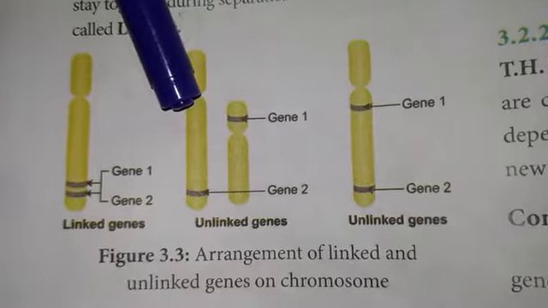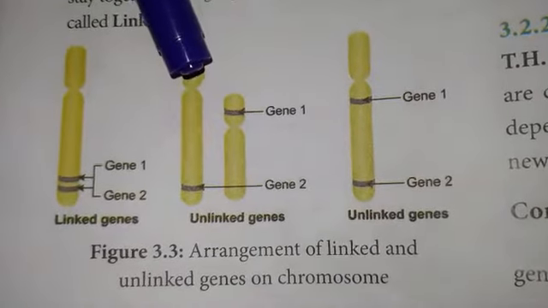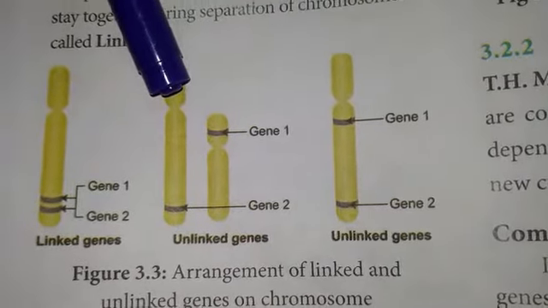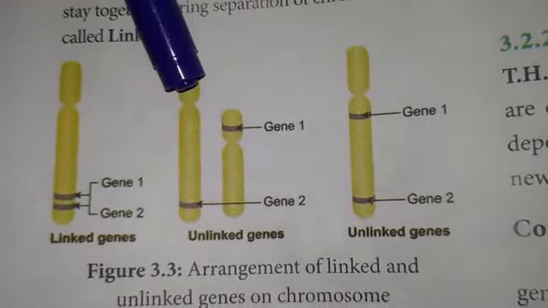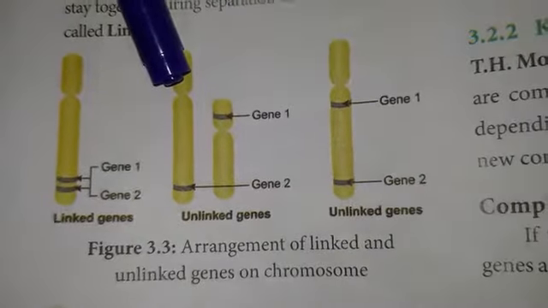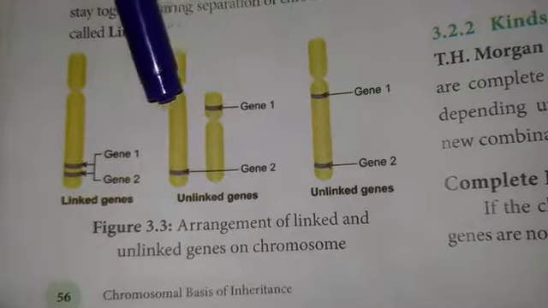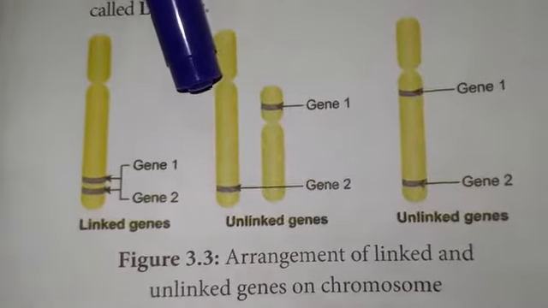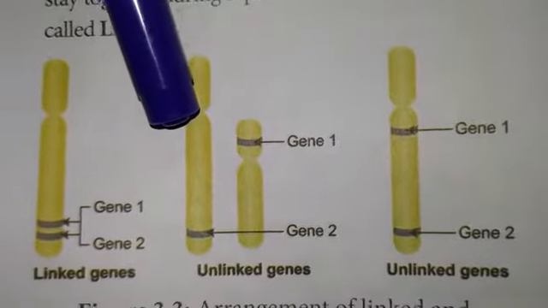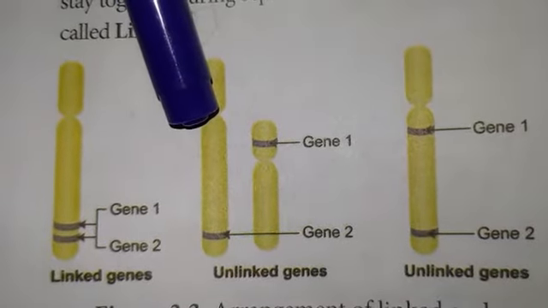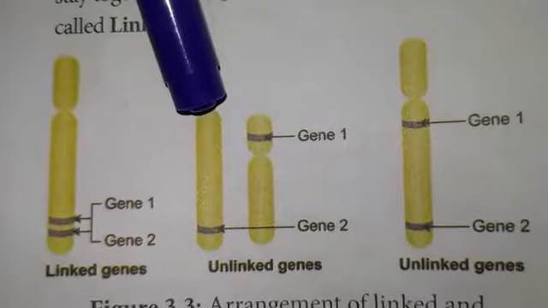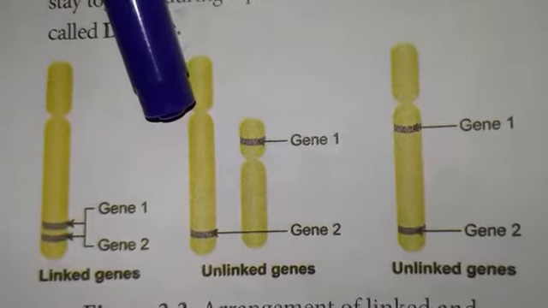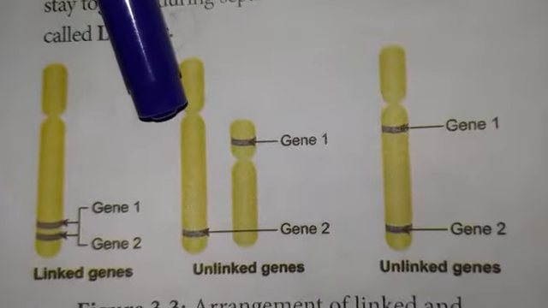When the genes are present in different chromosomes, they assort out independently. According to Mendel's law of independent assortment, if the genes are present on different chromosomes, they assort out independently. But later, biologists concluded that certain genetic characteristics did not assort out independently in other organisms.